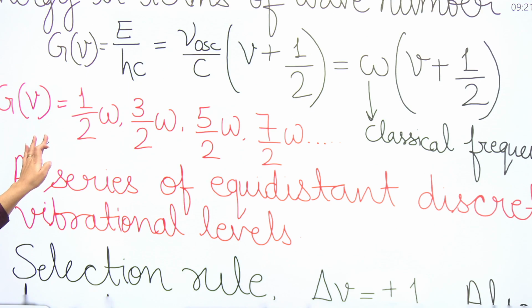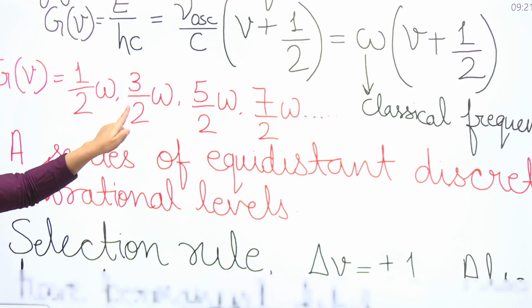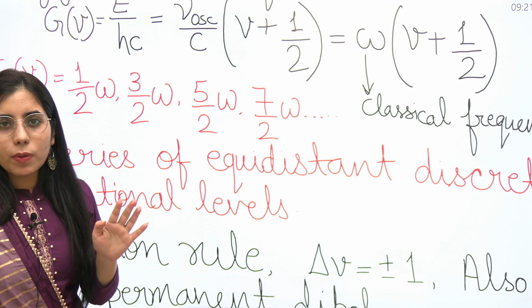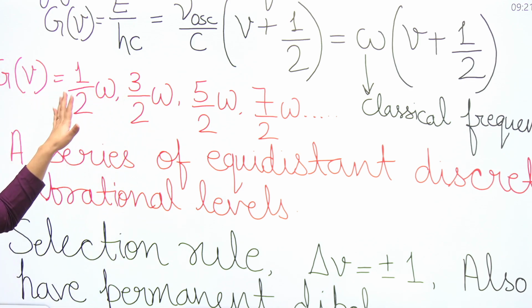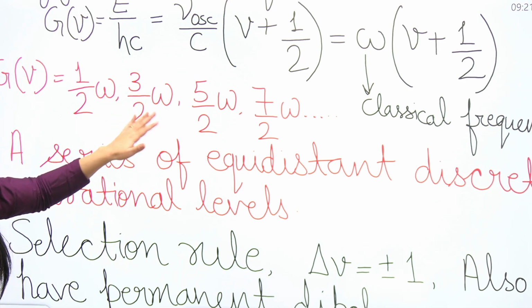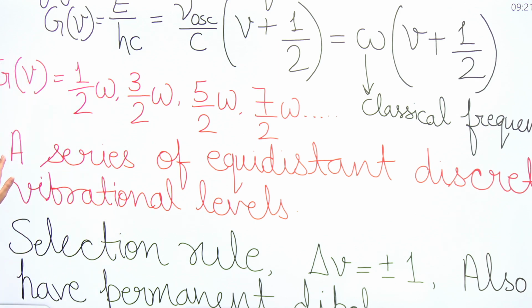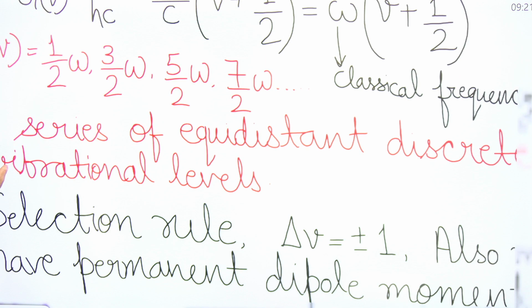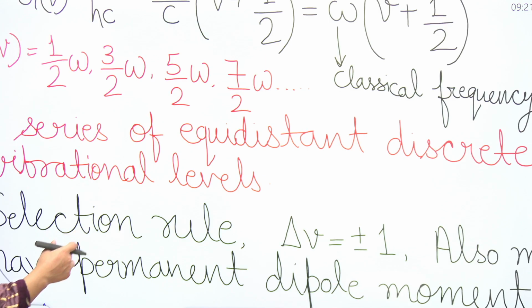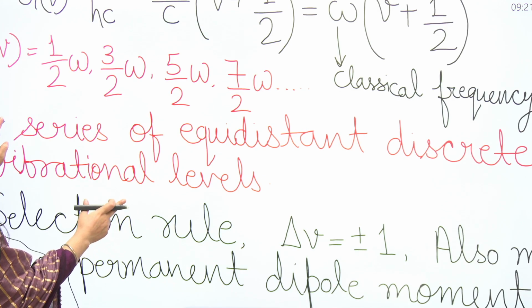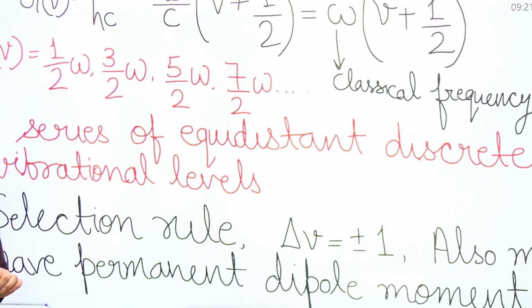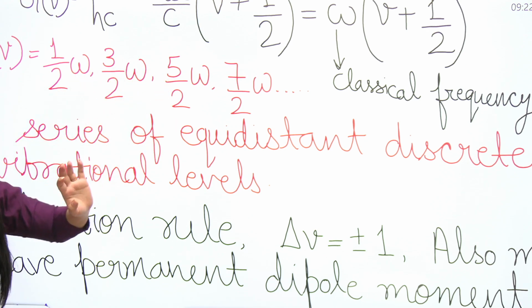Now next point. If we talk about the difference, you can take the difference of two consecutive values from this series. 3 by 2 omega minus half omega will be omega. 5 by 2 omega minus 3 by 2 omega will be omega. So this shows a series of equidistant discrete vibrational levels. So guys, what is the distance you can observe from here? You can see it's omega. From this series you can answer this question.